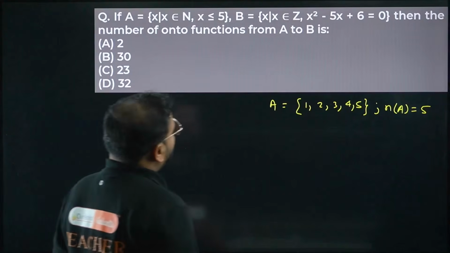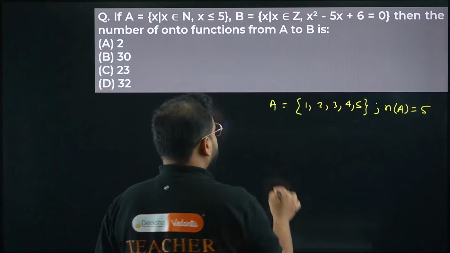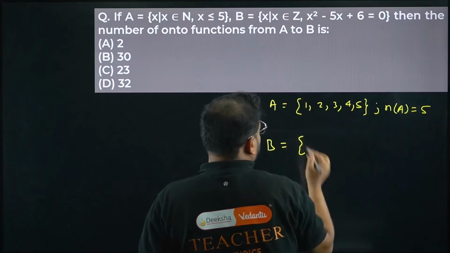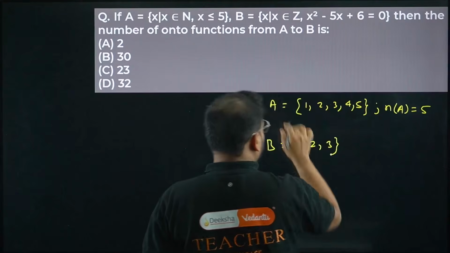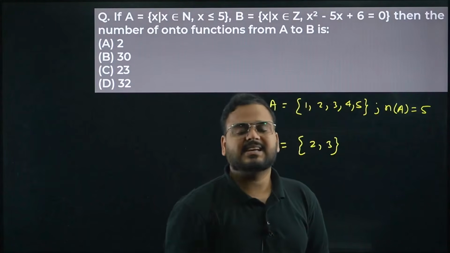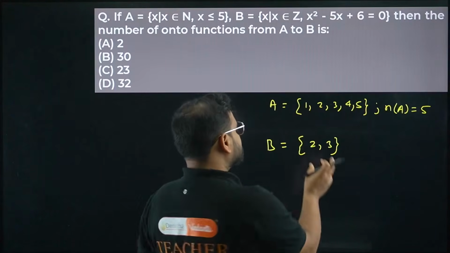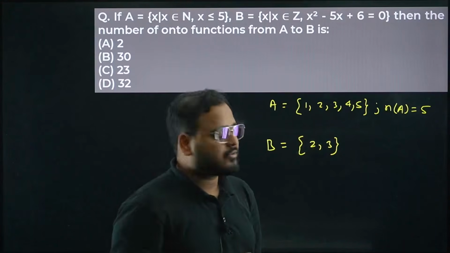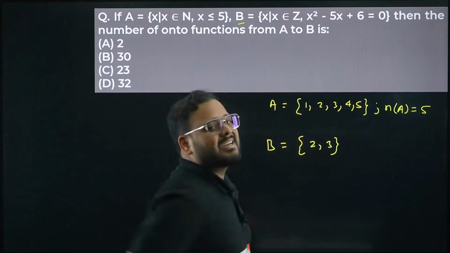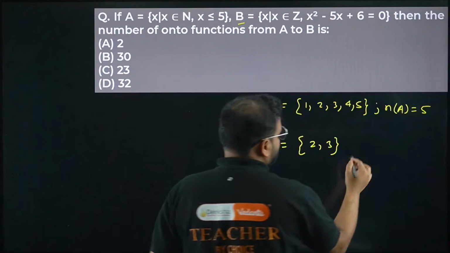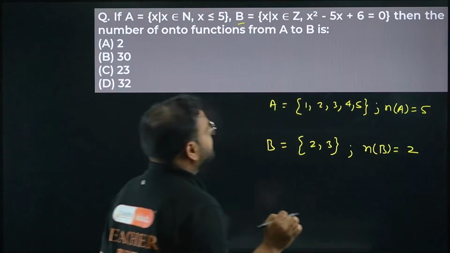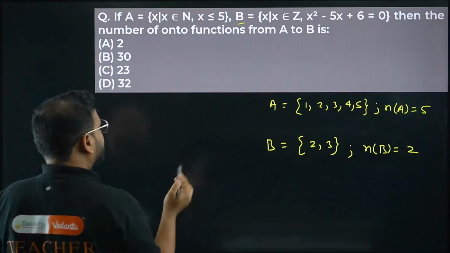And for the set B we have a quadratic, okay. Factors we can find directly, no? Very simple. Factors are 2 and 3. If you can see that, minus 2x minus 3x will make minus 5x. When you multiply it will give you 6x square, positive sign. So the answers 2 and 3 are the elements of the set B. So from here we can say directly n(B) is 2. Now what are they asking? The number of onto functions.